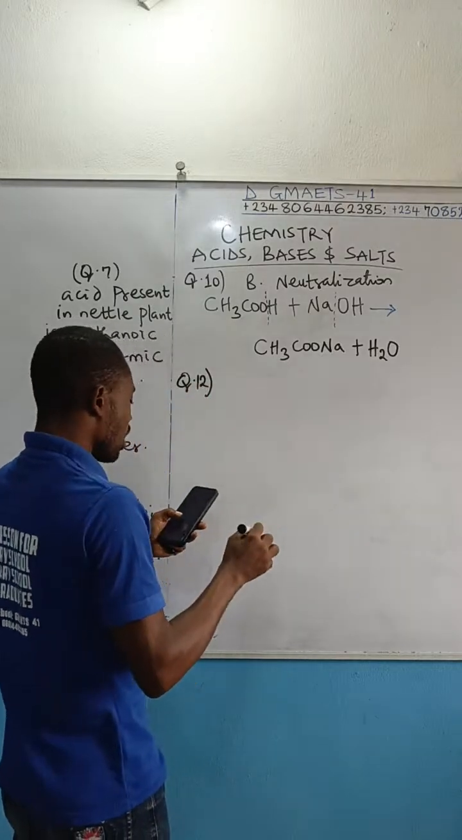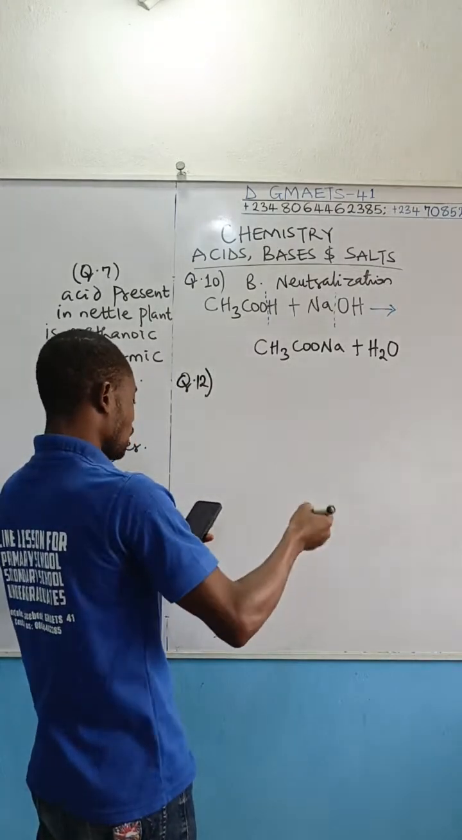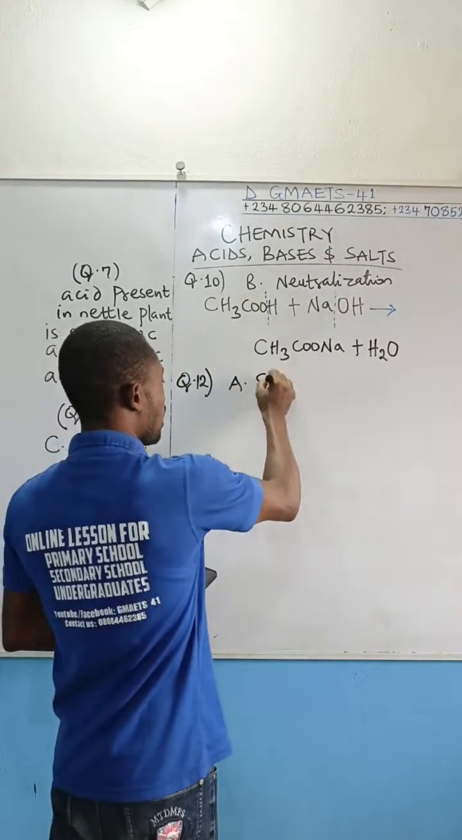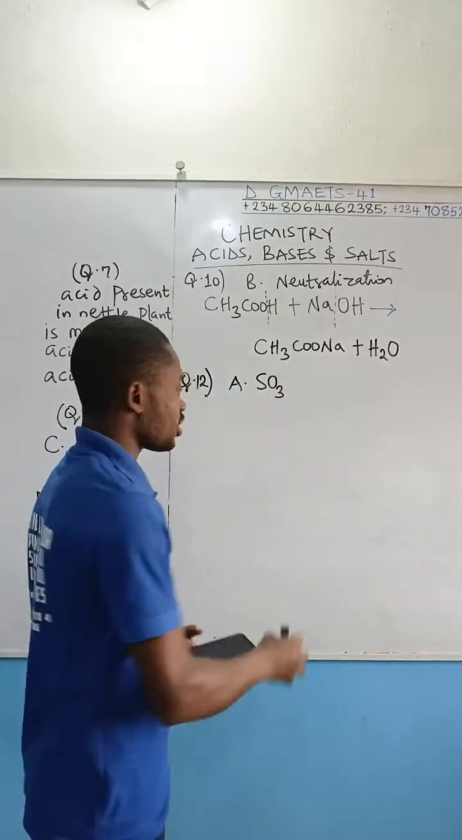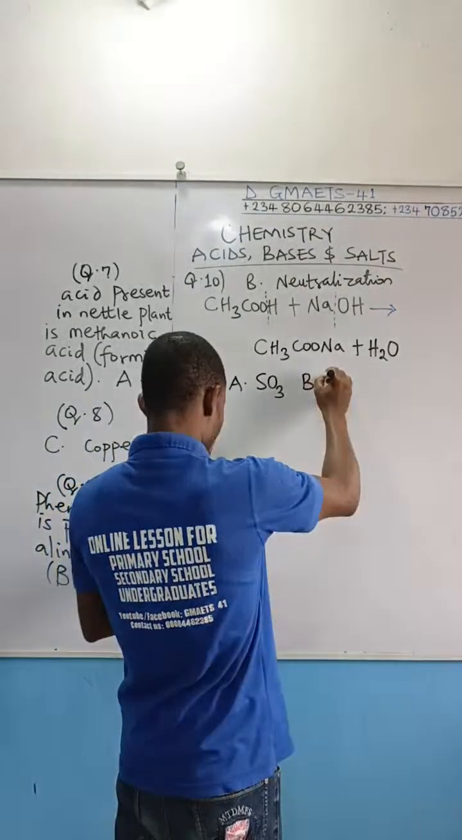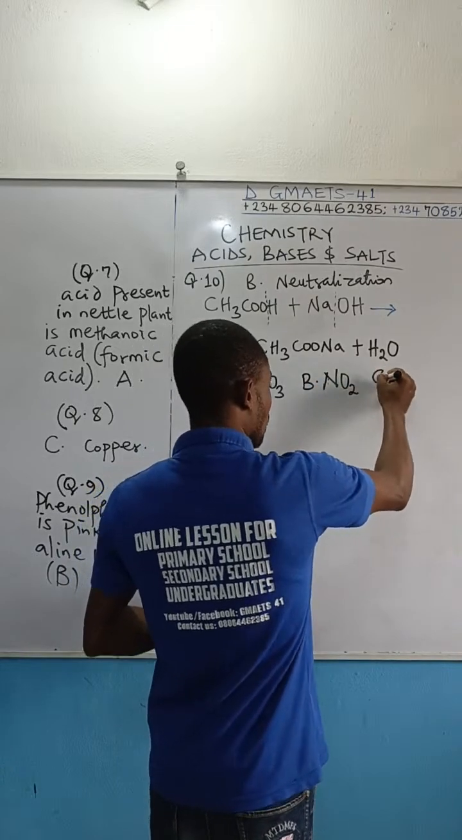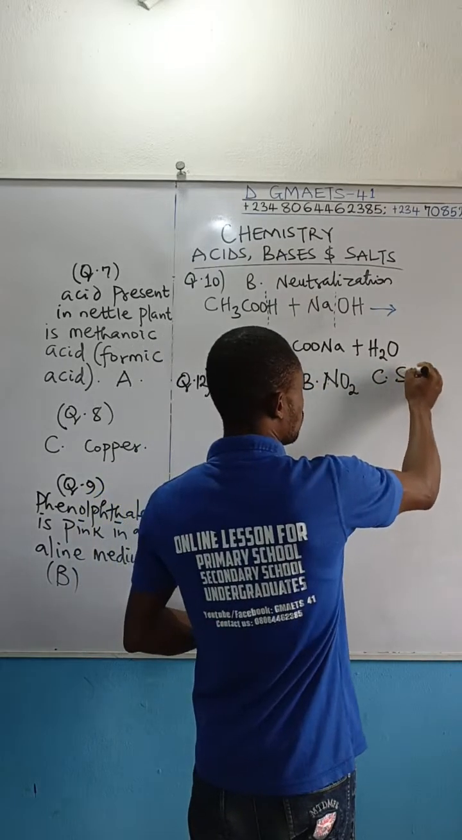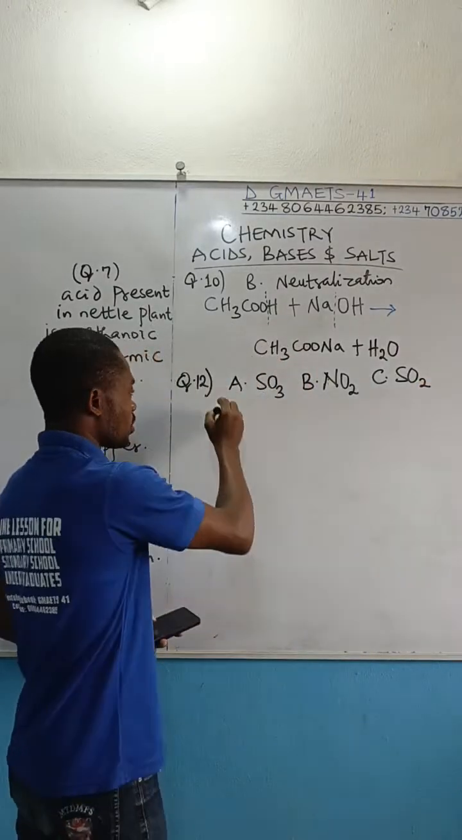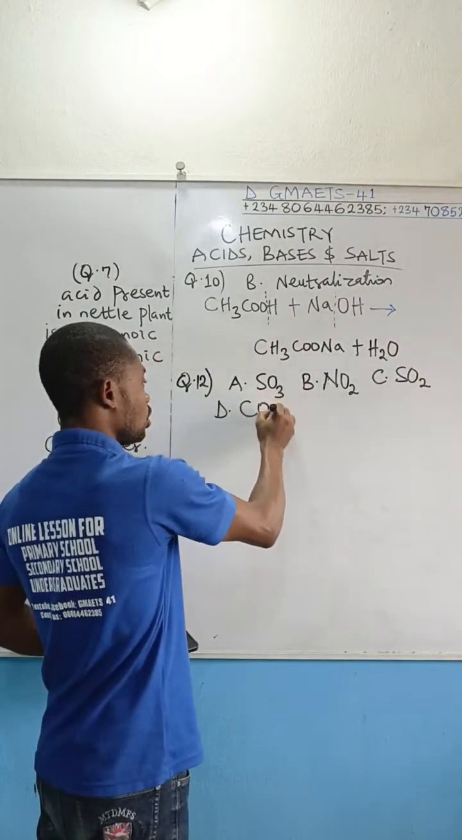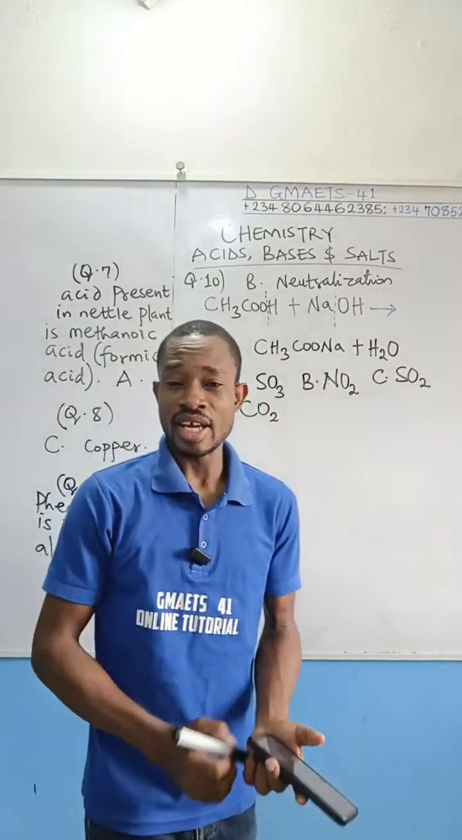The acid anhydride that will produce weak acid in water: option A, we have SO3. That is not the answer. Option B, we have NO2. That is not the answer. Option C, we have SO2. That is not the answer. Option D, we have CO2. That is the answer.